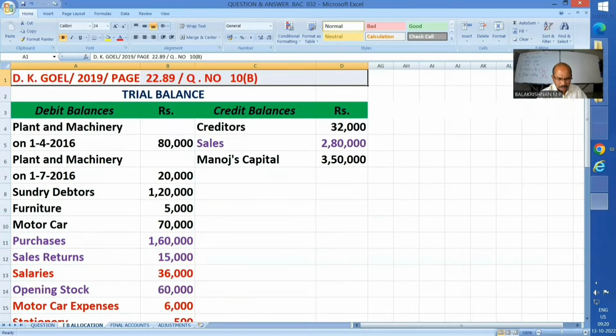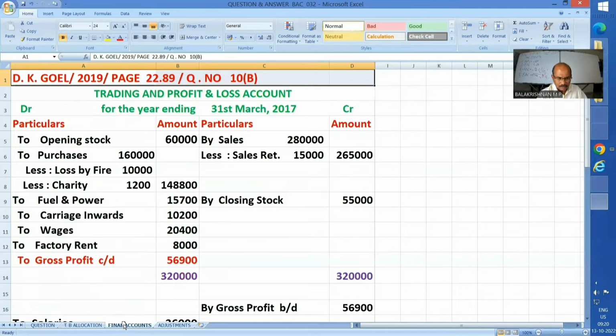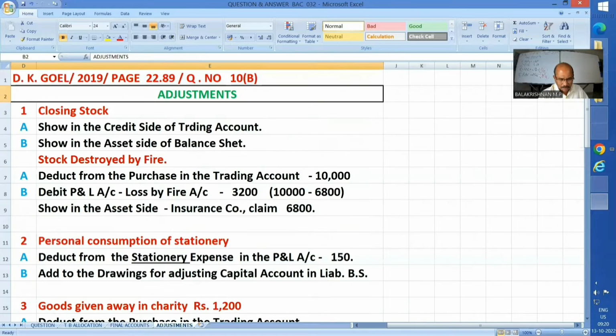Now let me switch over to the account section. Right. You should have no hesitation here, I hope. There is nothing as such. It's better I explain the adjustment entries one by one. Number one, closing stock. As usual, show it in the credit side of trading account and in the asset side of balance sheet. Stock destroyed by fire: deduct from the purchase in the trading account.